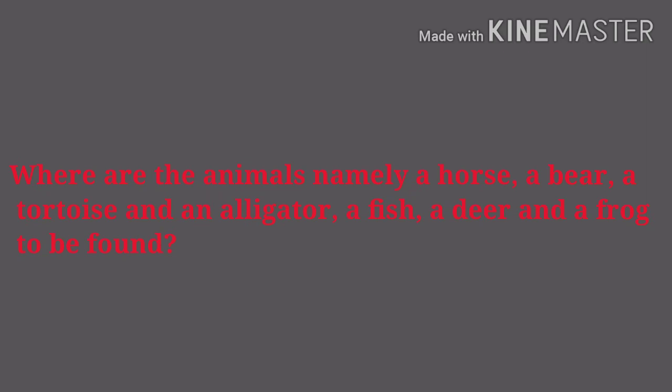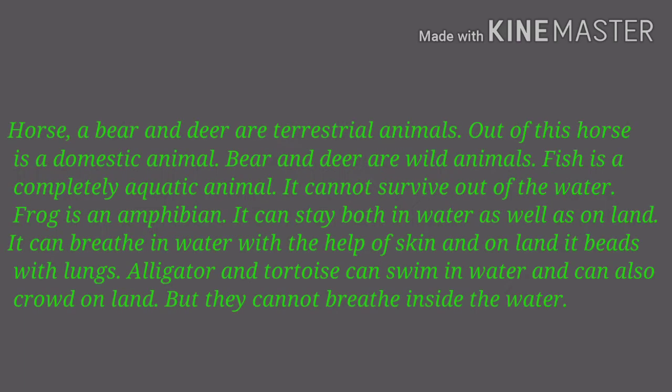Where are the animals, namely a horse, a bear, a tortoise, an alligator, a fish, a deer, and a frog found? Horse, bear, and deer are terrestrial animals. Out of these, horse is a domestic animal. Bear and deer are wild animals. Fish is a completely aquatic animal. It cannot survive out of the water.